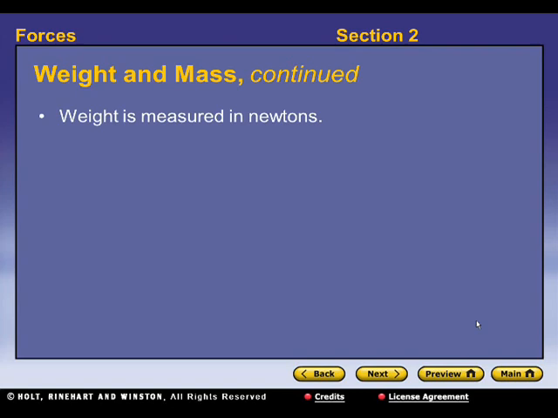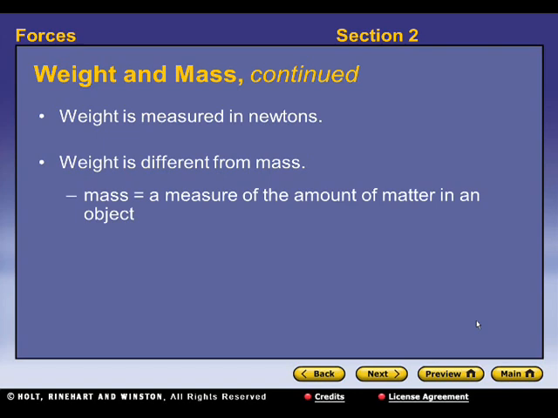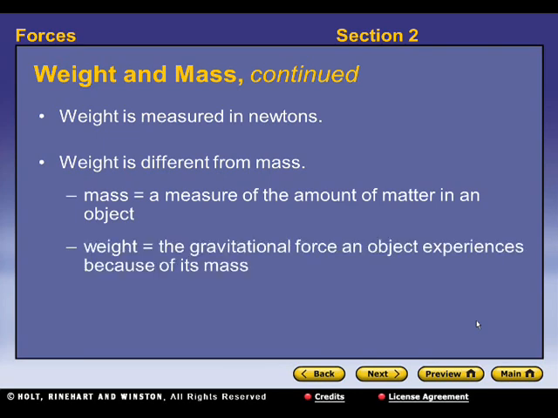Weight is measured in newtons, just like all other forces. Weight is different from mass. Mass is a measure of the amount of matter in an object, but weight is the gravitational force an object experiences because of its mass. And the more massive an object is, the more force that's acting on it.